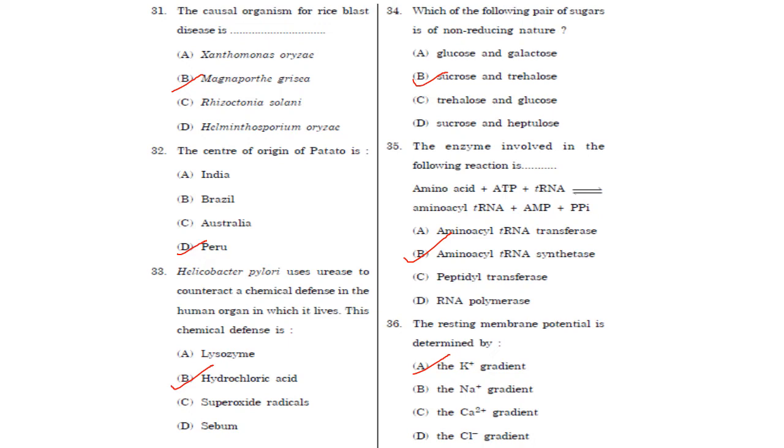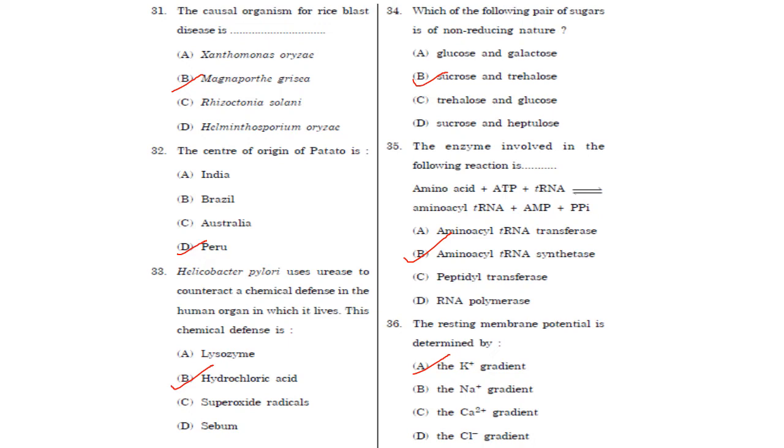Then next one. The enzyme involved in the following reaction: amino acid plus ATP plus tRNA giving aminoacyl-tRNA plus AMP plus PPi. So it is aminoacyl-tRNA synthetase, an enzyme that catalyzes the aminoacylation reaction by covalently linking an amino acid to its cognate tRNA in the first step of protein translation. So the answer is option B, that is aminoacyl-tRNA synthetase.